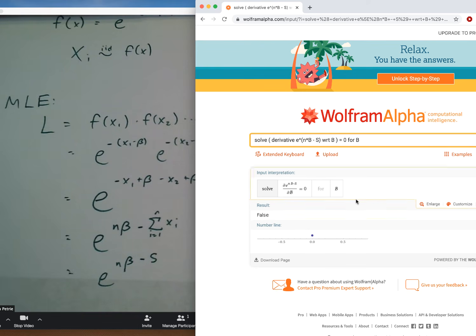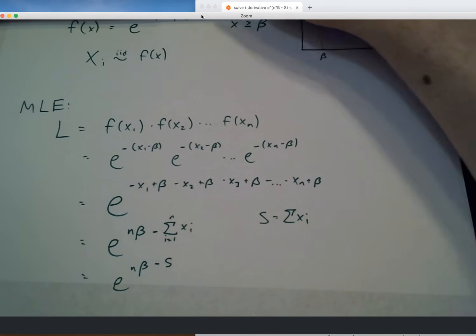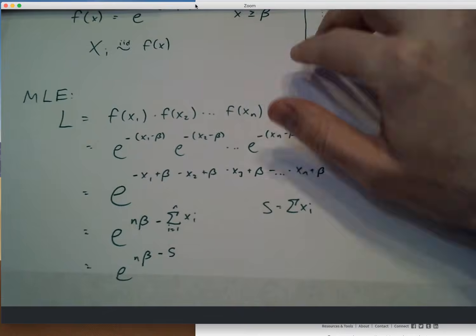And here we have the oddly bizarre result where Wolfram Alpha just says false. Kind of like Dwight Schrute in The Office, if you've seen that. So what went wrong here? Wolfram Alpha failed us. It says, hey, I can't solve this equation. That's too hard for me. Well, what went wrong was that this is one of the examples where math is actually going to fail us here. Why is it going to fail us?